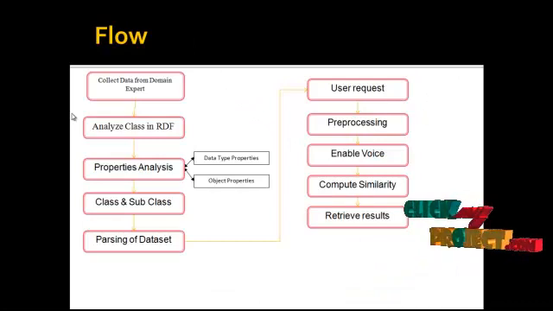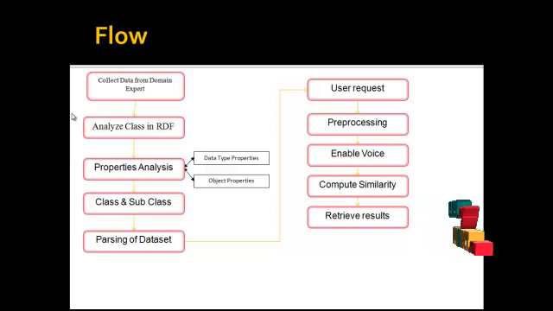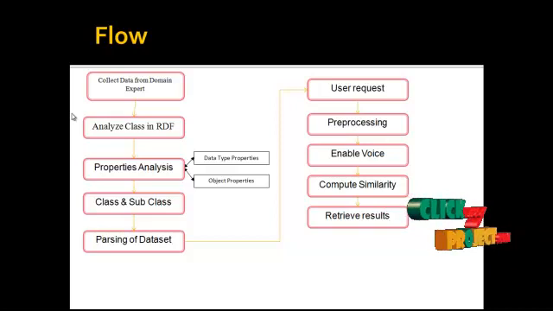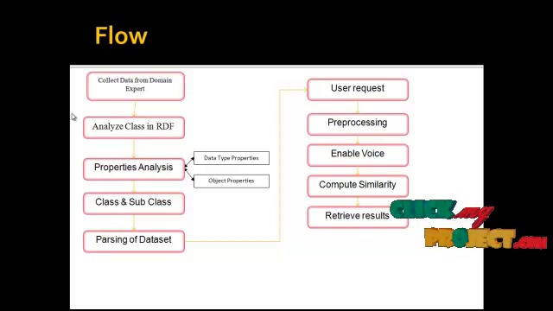Next, we are going to see the flow of this process. In this process, first we need to collect the data from domain experts. It will create the ontology search engine. After that collection of ontologies, we analyze the audio files for predicting the major classes. After predicting the classes in that ontology file, next we predict the properties of ontologies. The property types are of two kinds: one for data type properties, another for object type properties.